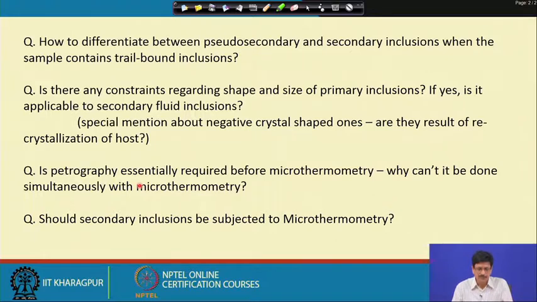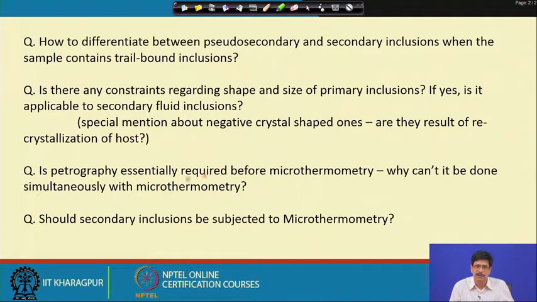A thorough petrographic study with different inclusion types, the kind of domain in which they are present, either in the interior of the grain or at the grain boundary, whether the quartz shows some primary growth zones, all these things will be very clear once the petrography is done. So, fluid inclusion petrography is a must before microthermometry.